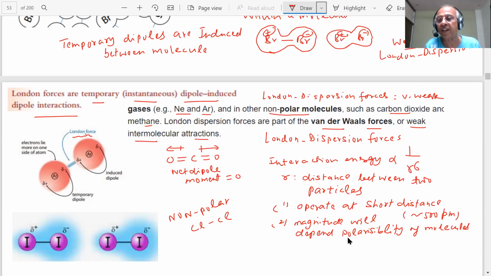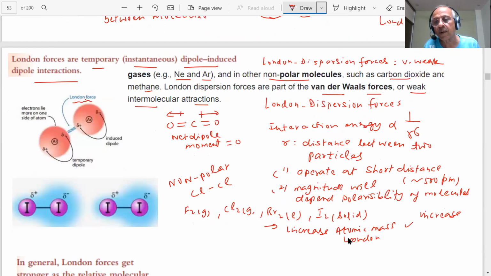With increase in atomic mass, there is an increase in London dispersion force, and it is always attractive. So when the attractive force becomes stronger, the substance goes from gas to liquid and liquid to solid. There is an increase in London dispersion forces in these cases.